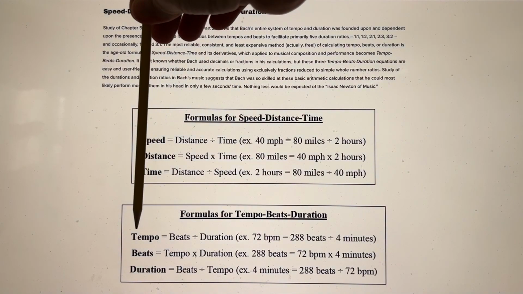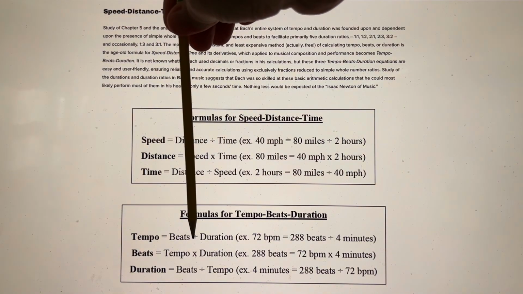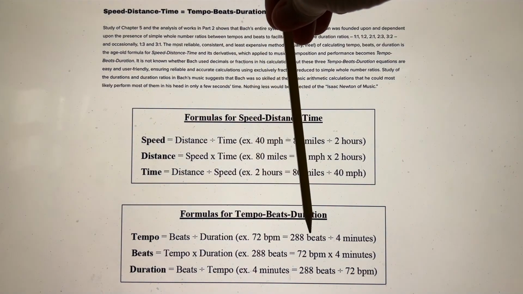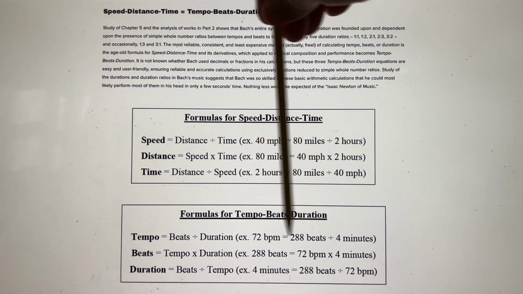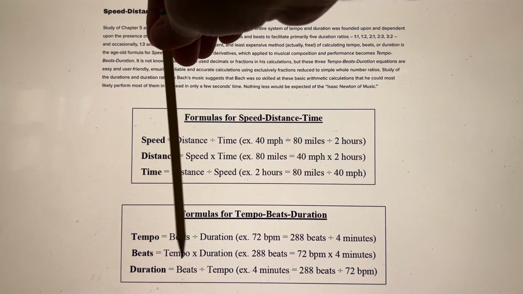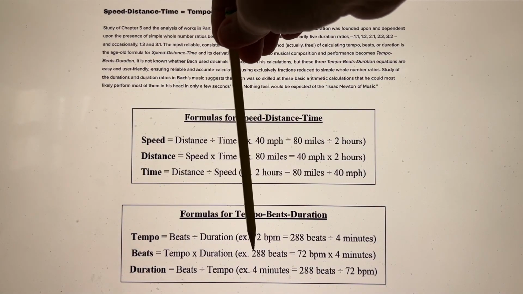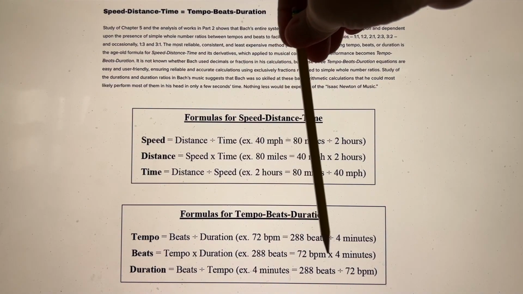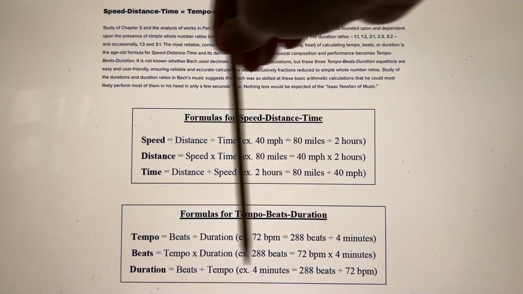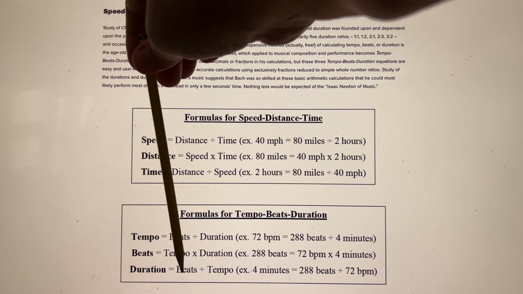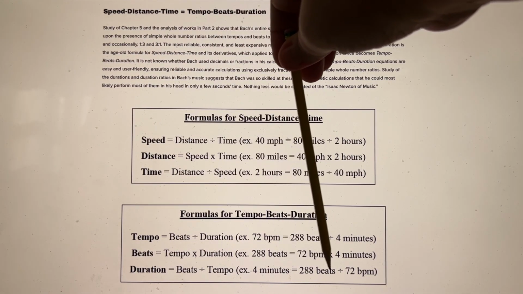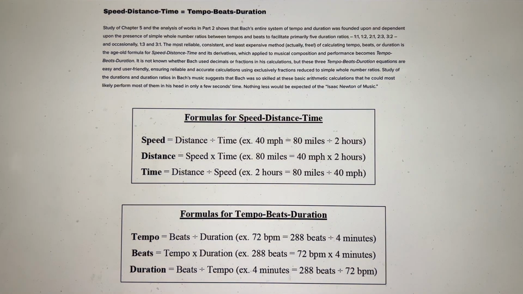So for an example, tempo equals beats divided by duration. 72 beats per minute equals 288 beats divided by 4. Beats equals tempo times duration. Example, 288 beats equals 72 beats per minute times 4 minutes. And then duration equals beats divided by tempo. Example, 4 minutes equals 288 beats divided by 72 beats per minute.